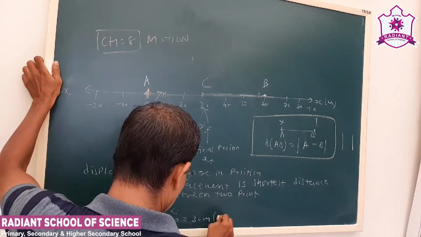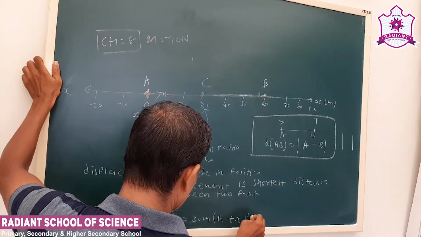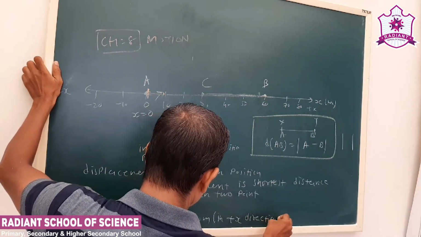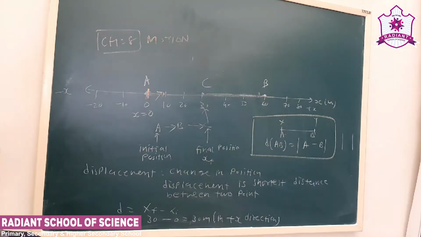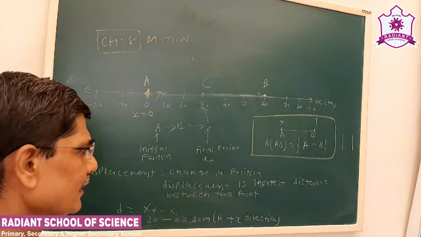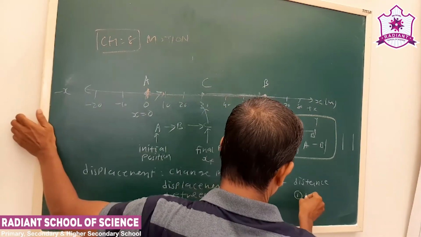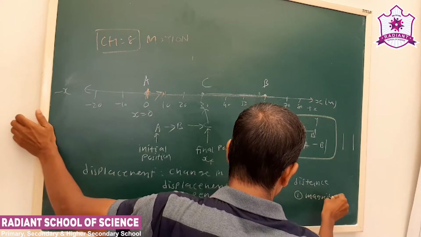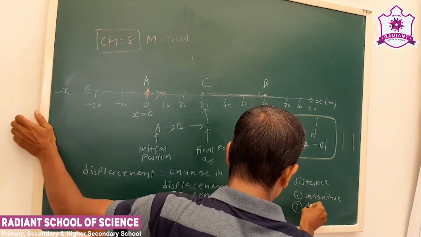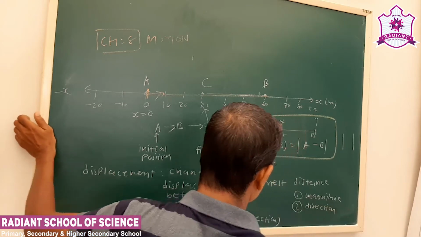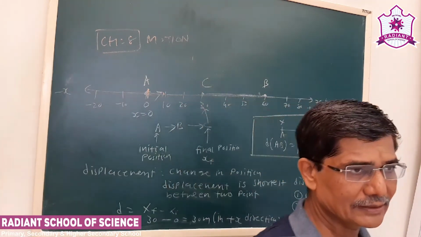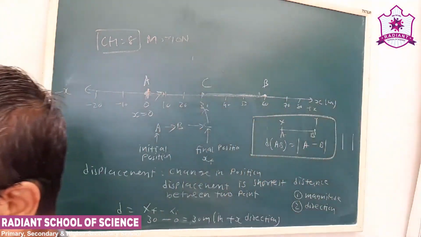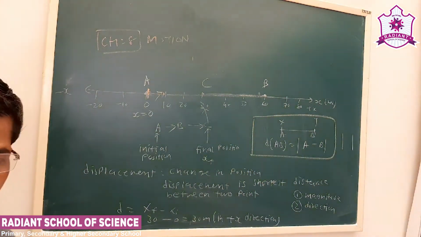So in the positive x direction, here in displacement 30 is the magnitude and plus x is the direction. So displacement requires two things: one is the magnitude and second is the direction. Here 30 is the magnitude and positive x is the direction.